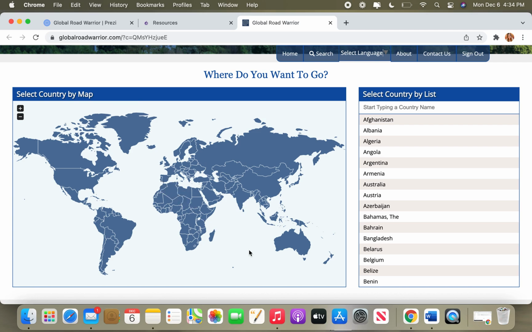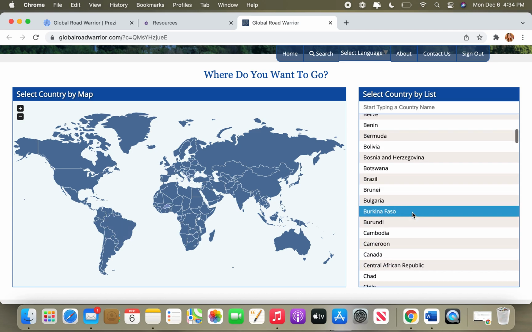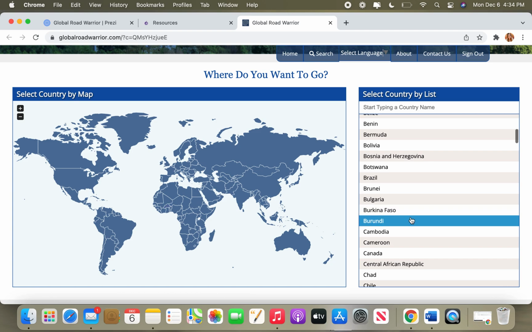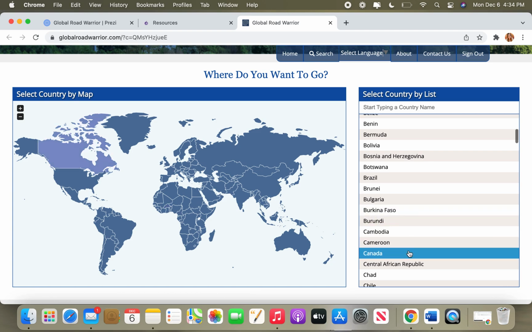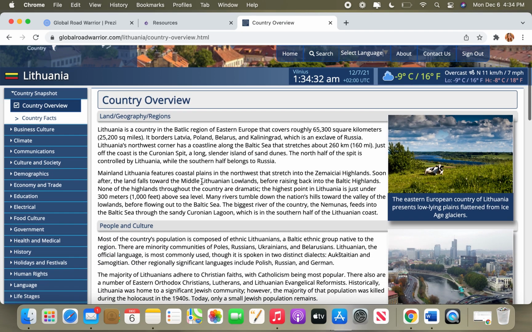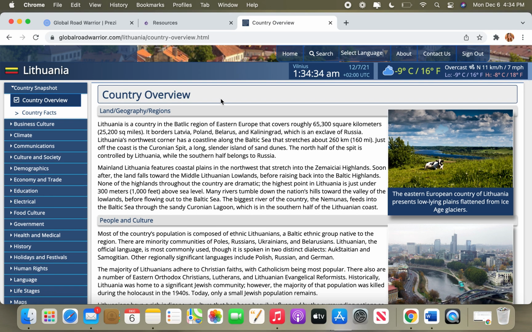You'll recognize this from our general overview page. On the right, you'll see those countries listed in alphabetical order, and as you hover over them, it'll show you where it is on the map and change the color, just like Canada there. You can also hover over the map, and again, it'll tell you the country name and it'll change the color so that you know where you're clicking. I know right where Lithuania is, so I'm going to go ahead and click on that because that's what we were looking at earlier.